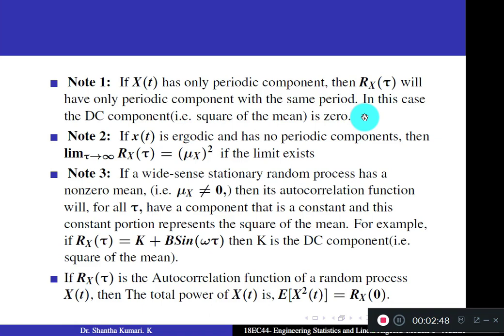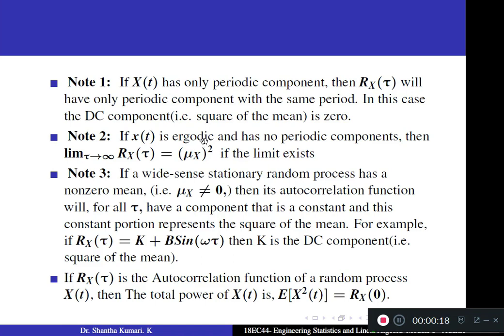So the DC component of the corresponding signal becomes 0 if the random process has a periodic component. If x of t is ergodic, I have not discussed this topic yet, we will discuss it later.